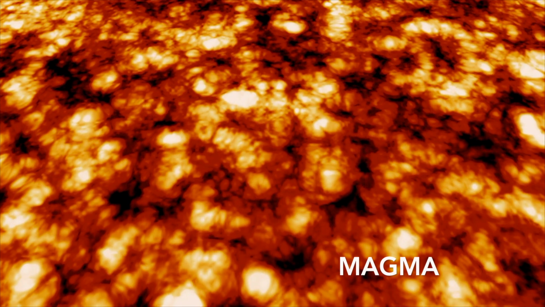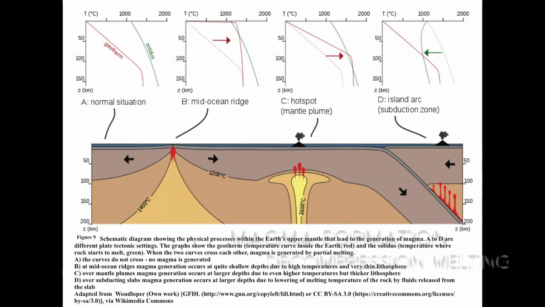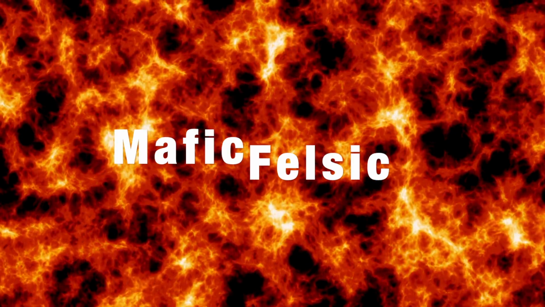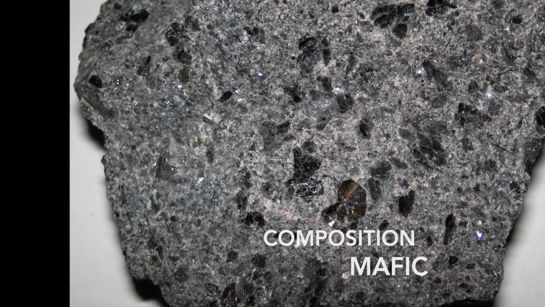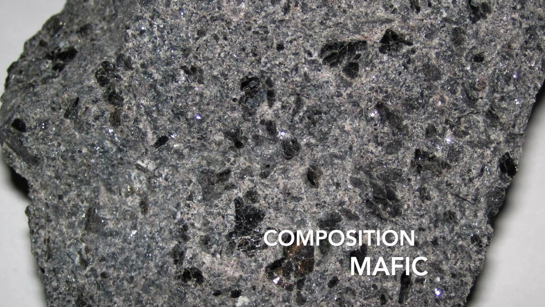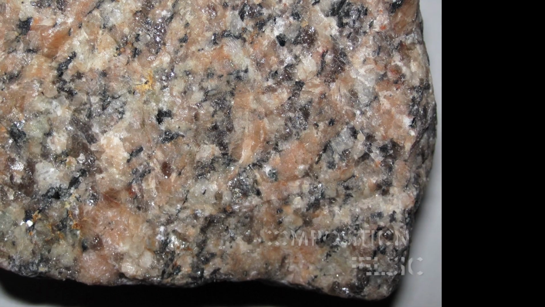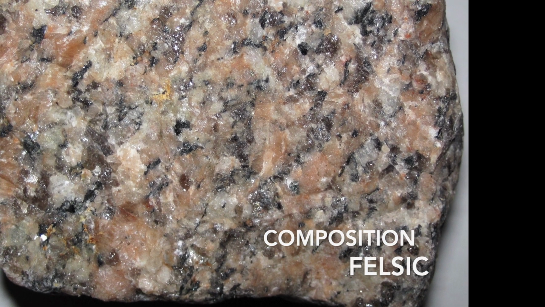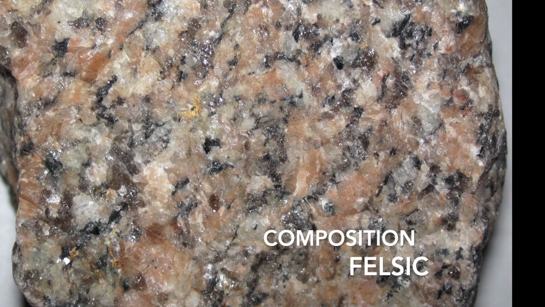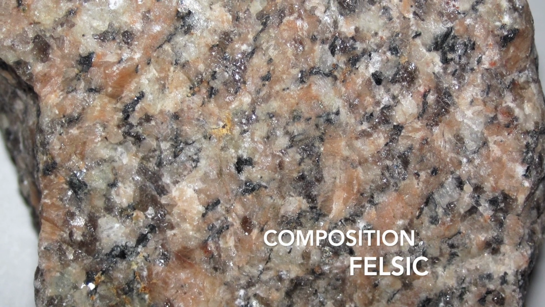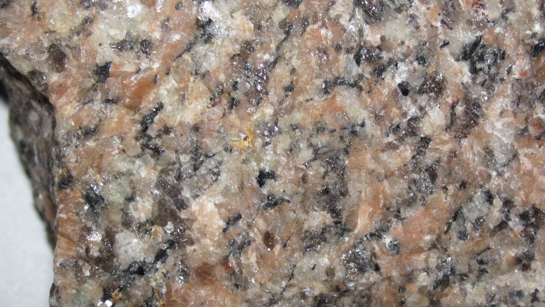Magma and magma formation. Magma is molten rock, and in most cases, it forms from partial melting of existing rock. The two main processes of magma formation are decompression, where the lack of pressure lowers the melting point, and flux melting, where the addition of water lowers the melting point. Magmas range in composition from ultramafic to felsic. Mafic rocks are rich in iron, magnesium, and calcium and have around 50% silica. Felsic rocks are rich in silica, around 75%, and have lower levels of iron, magnesium, and calcium, and higher levels of sodium and potassium than mafic rocks.